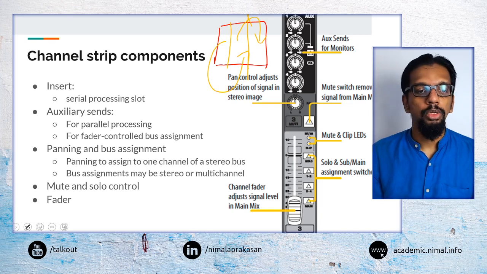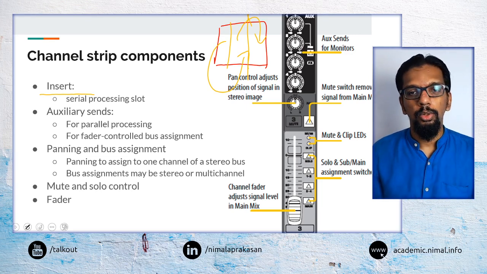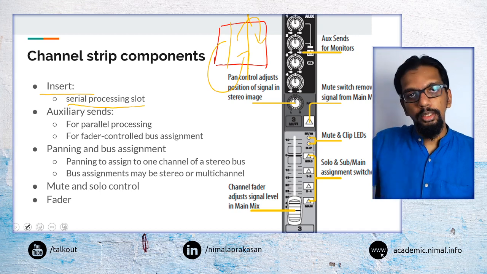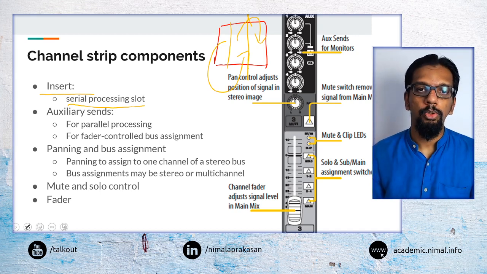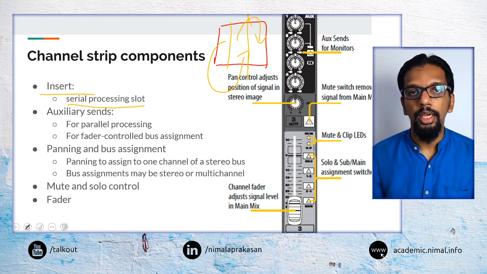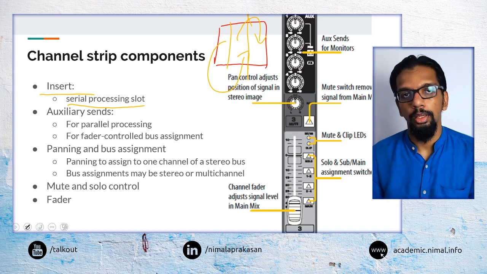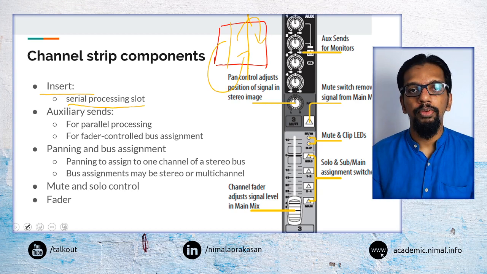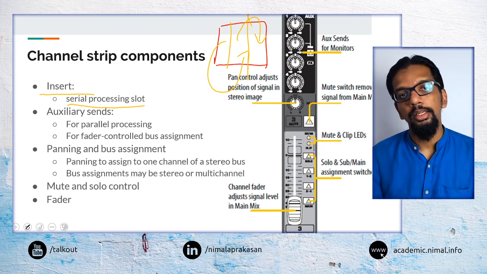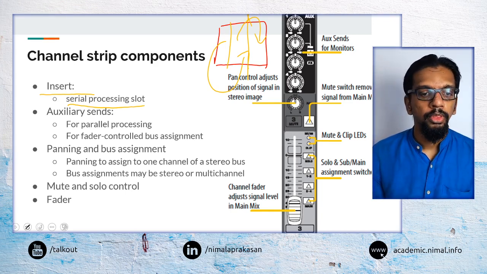So here, one option is what are called inserts. We'll look at inserts a bit later on, but it is about when we want to send something for some level of signal processing. Say our channel strip doesn't have a particular effect, but we have an external effects processor that can do some effects, say some echo kind of effect. Then we can use send and receive inserts to send the signal and then receive that back and so on.